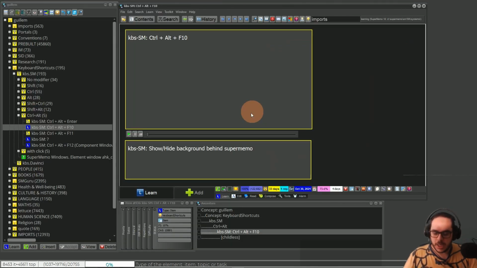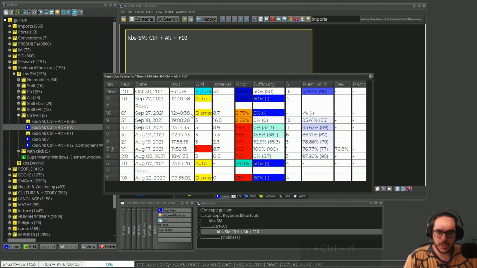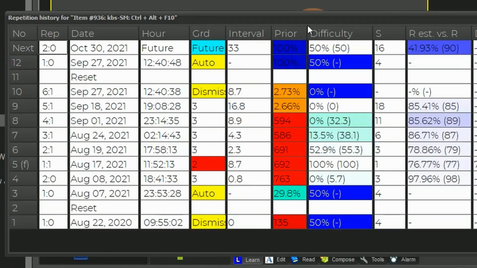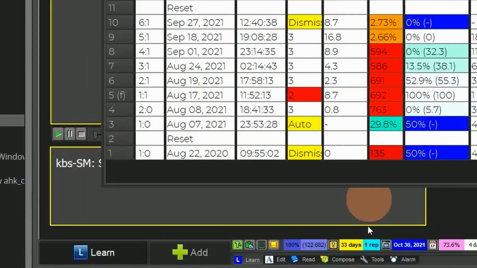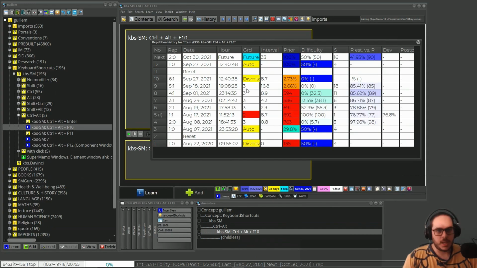If I go to the history now, you see that I still have the lapse in the history, but it's no longer taken into account. Look, 1 rep. The lapse is gone. And perhaps I could have had 2 or 3. Let's say the threshold for being a leech is 5. This item would have the 6th lapse, because what's below the reset is not taken into account.